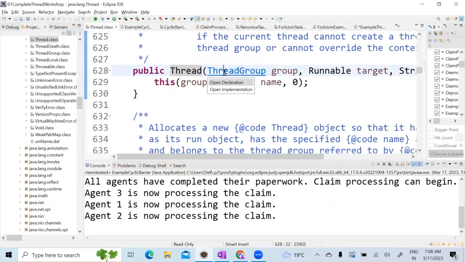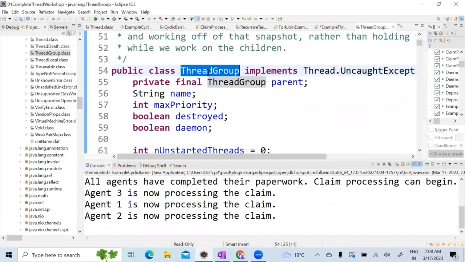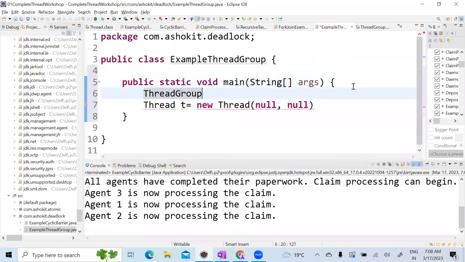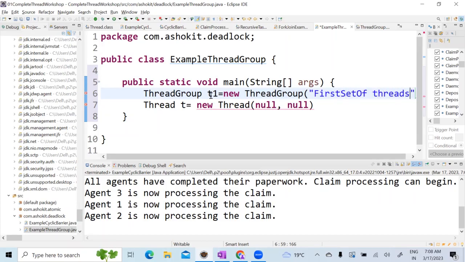What is a thread group? Let's look at here. Thread group is a class, correct? First, see, the thread group is to group the threads together into one place. New thread group. Okay, and you can give the name. First set of threads.